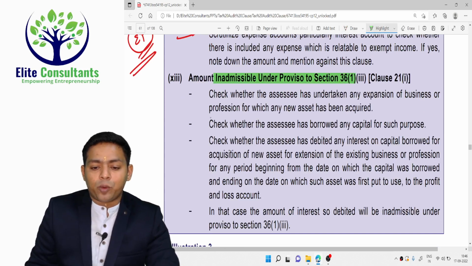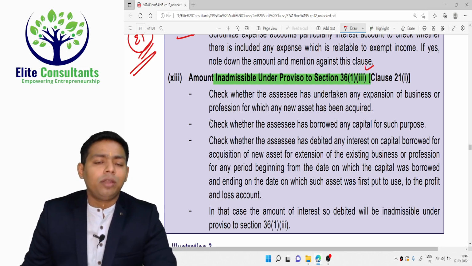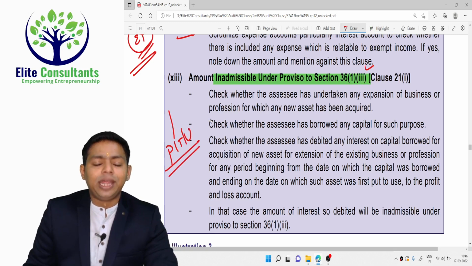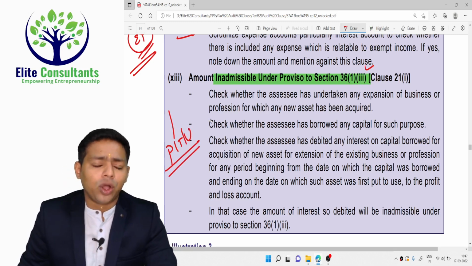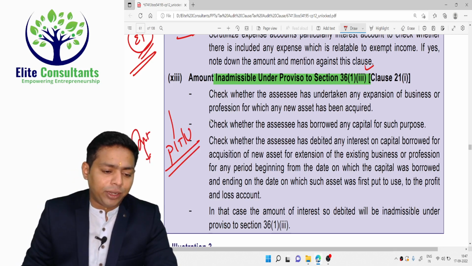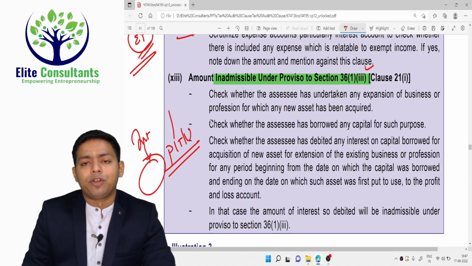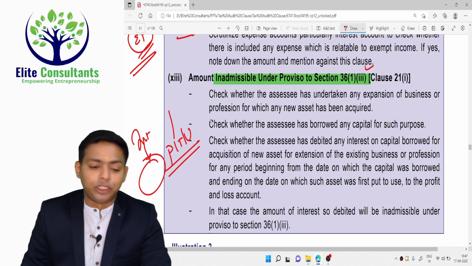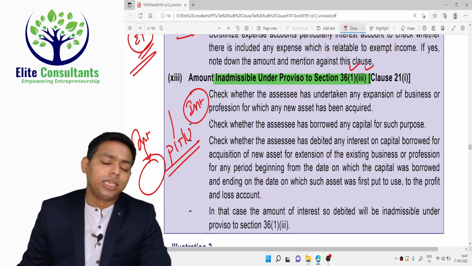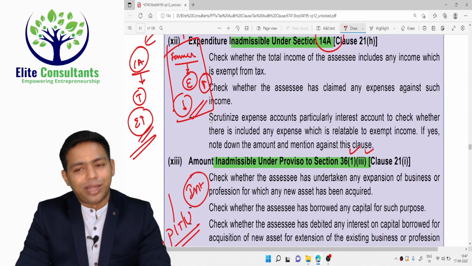Amount inadmissible under proviso of section 36(1)(iii). If you have spent any borrowing cost, any interest on borrowed funds, before the date the asset is put to use, those interest costs are capital in nature and should be capitalized in the books of accounts. And any interest expenditure after the asset is put to use is a revenue expenditure, which should be allowed under section 36(1)(iii). So this is the very big clause that we have concluded here.